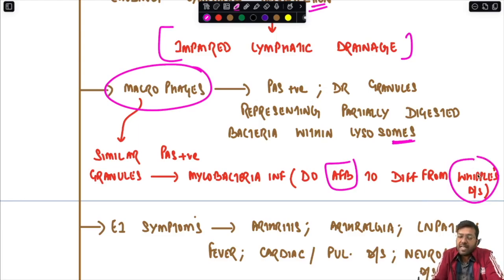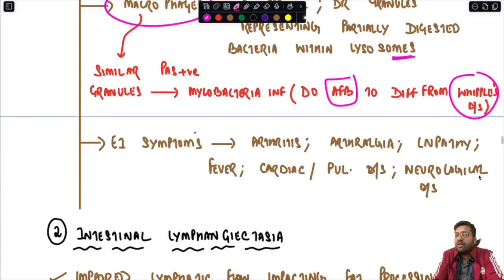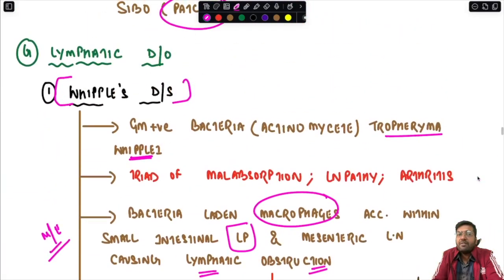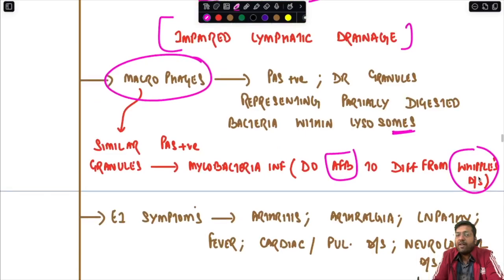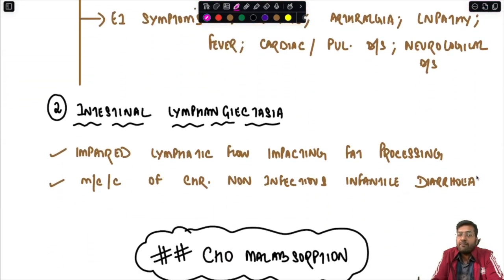So what are some of the extraintestinal symptoms of Whipple's disease? It includes arthritis, arthralgia, lymphadenopathy, fever, cardiac pulmonary disease, or even neurological disorders. Now the second important condition which is causing lymphatic disorder is your intestinal lymphangiectasia.